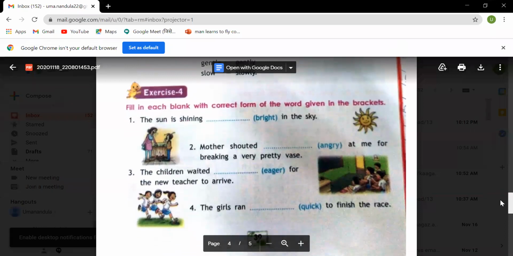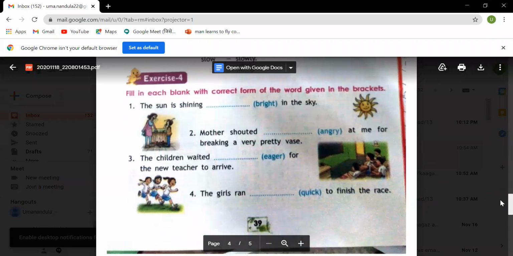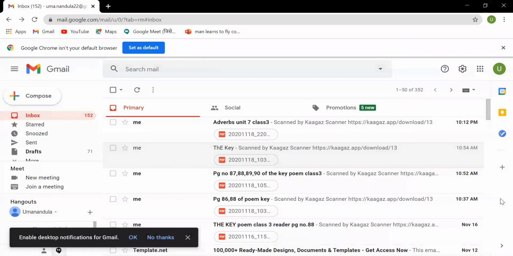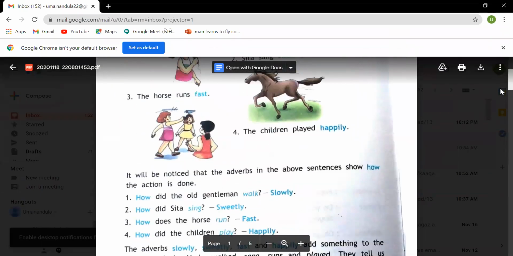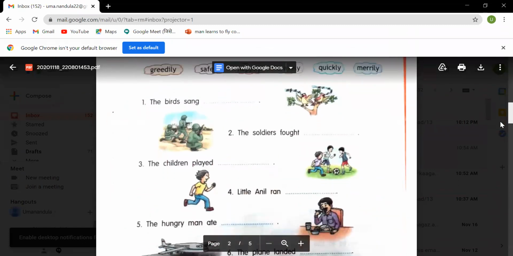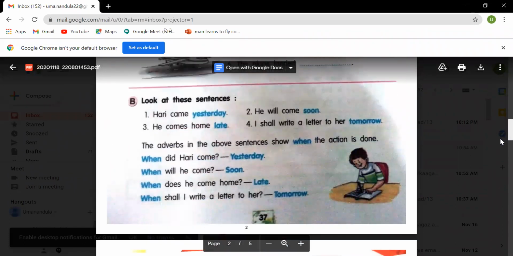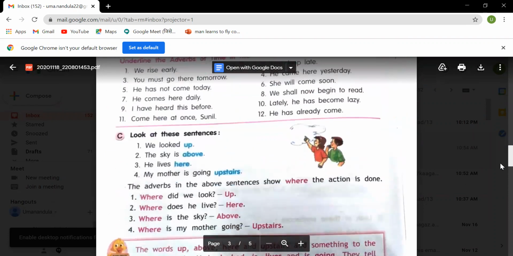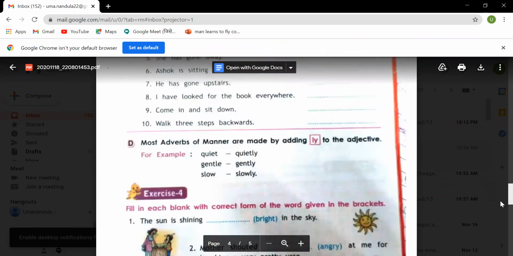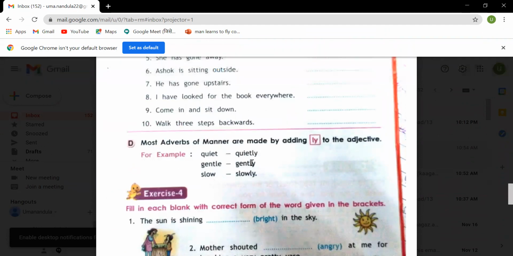Now if you see the blanks with correct forms of the words given in brackets, mostly adverbs will be formed by adding ly at the end, like slowly, quickly, merrily, happily, firmly. But late and fast we don't change. Fast you say fast only. See, adverbs of manner are made by adding ly to the adjective. Quiet, quietly. Gentle, gently. Slow, slowly.